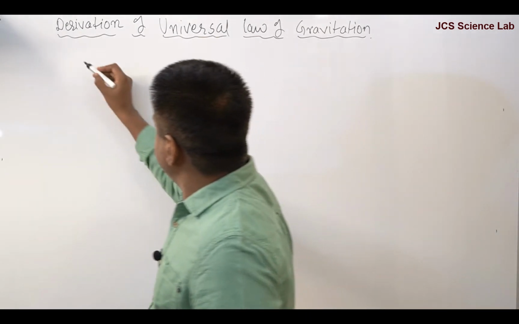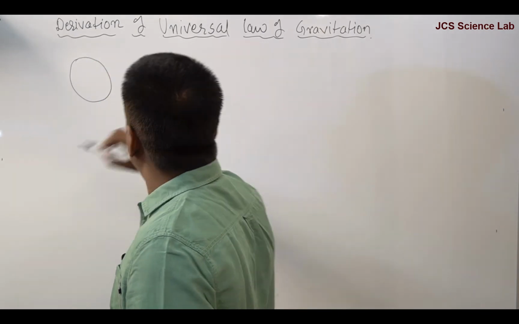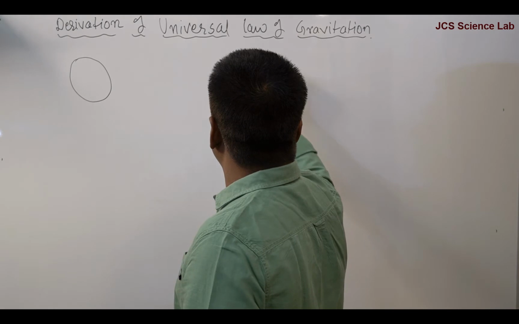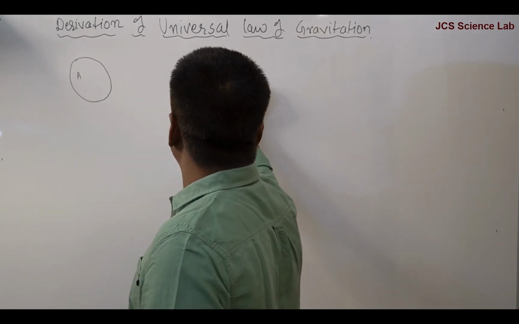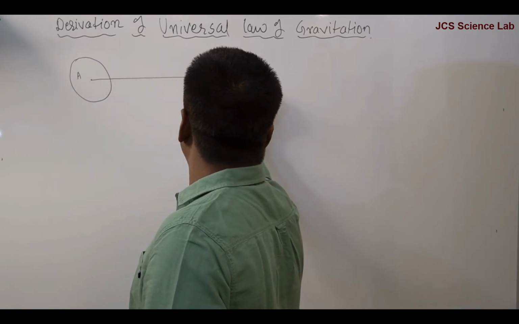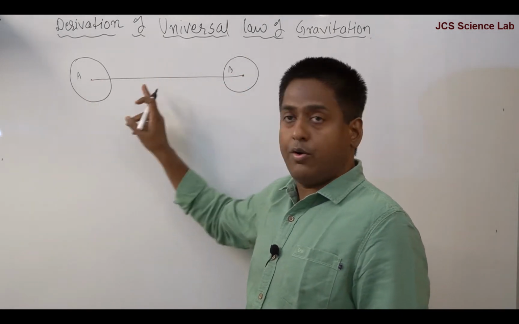Here I am drawing two objects, object A and object B. Always the distance is taken from the centers of the two objects.